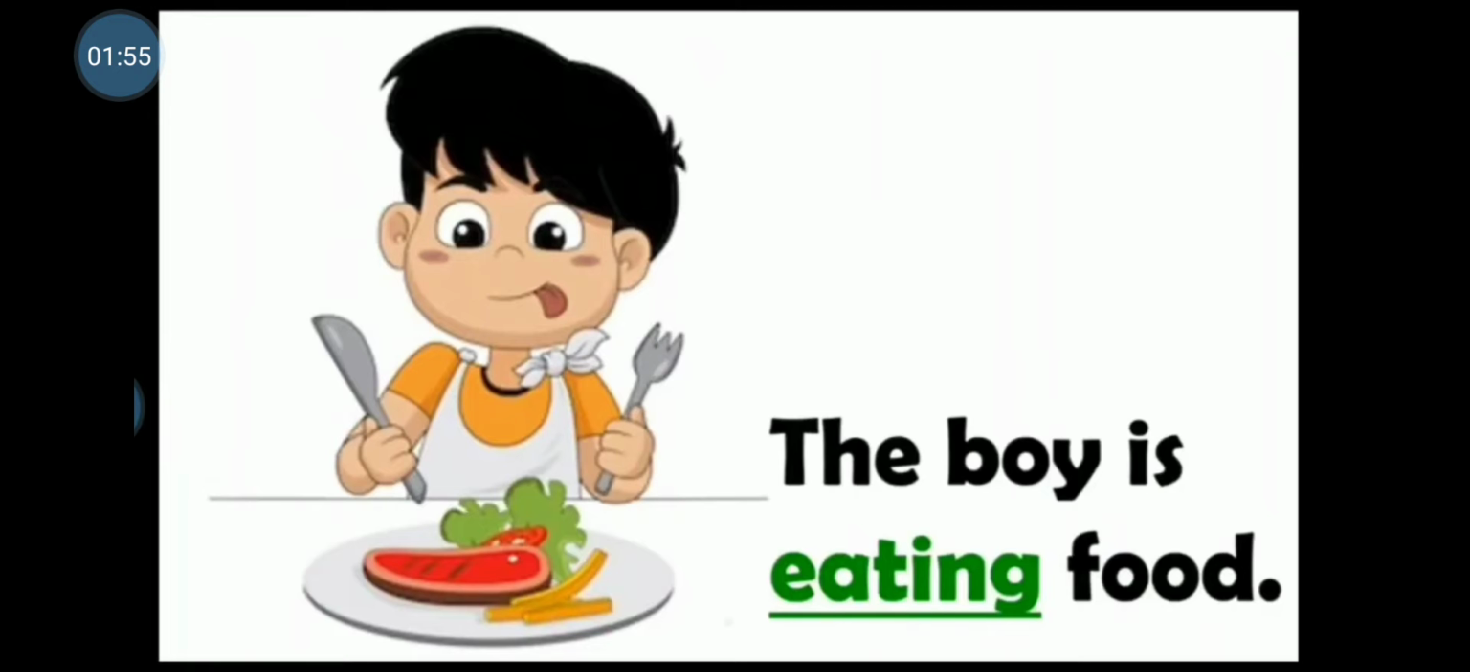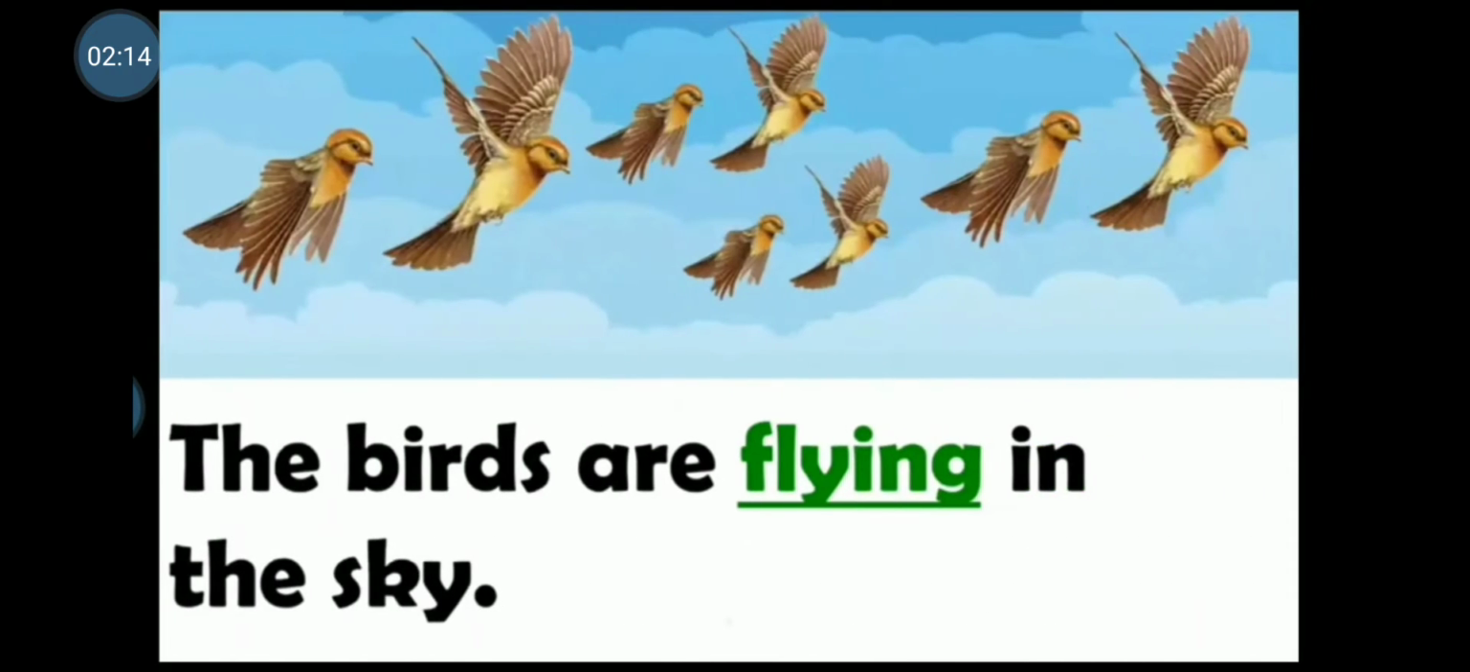The boy is eating food. Now children, what is the boy doing? Yes, he is eating. Here the word eating shows the action carried out by the boy and therefore eating is the verb in this sentence. The birds are flying in the sky. Now children, what are the birds doing? They are flying. Here the word flying indicates the action carried out by the birds. Therefore, flying is the verb in this sentence.